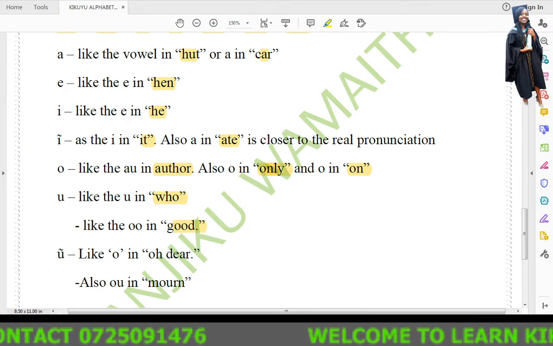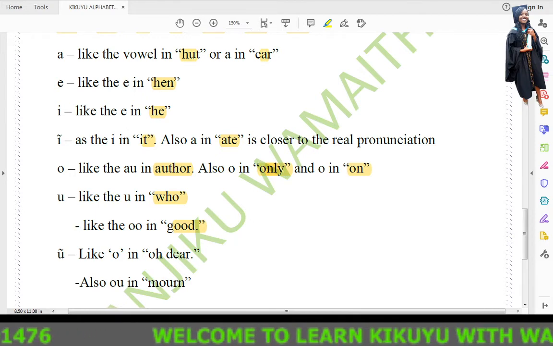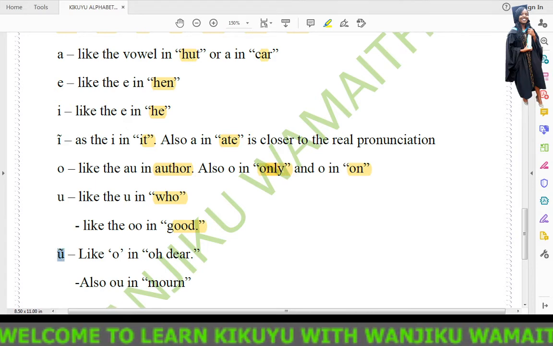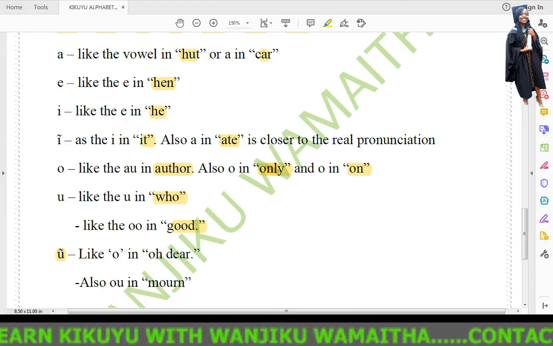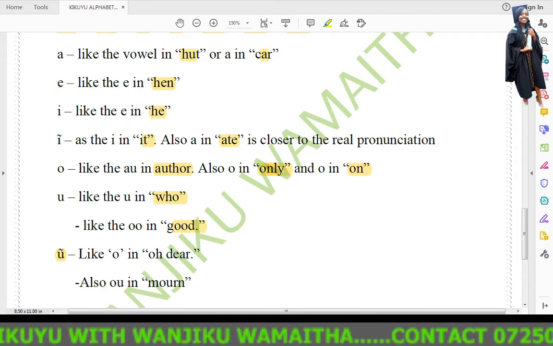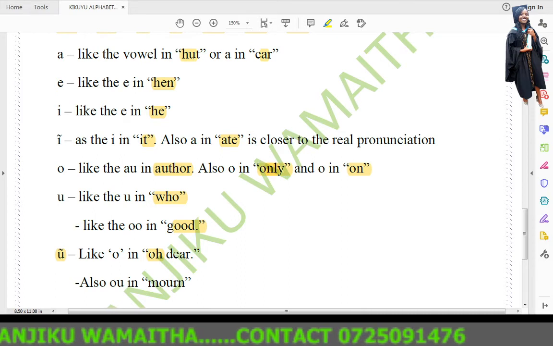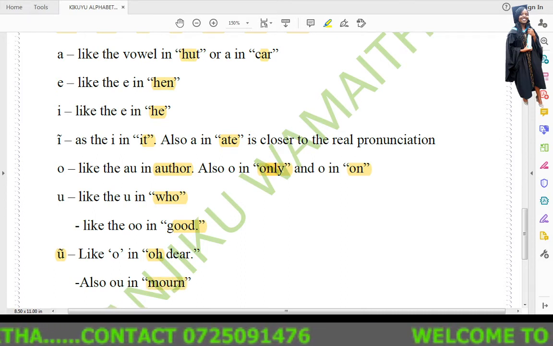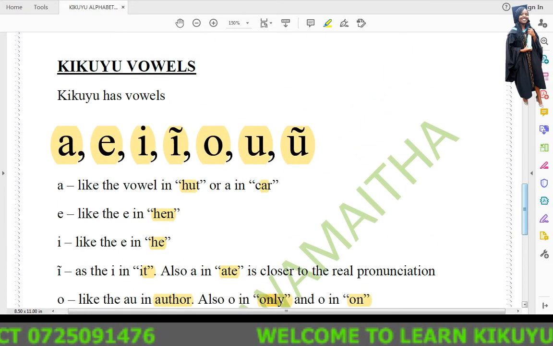Then the last vowel is O, like the O in oh dear, for example in the exclamation O, or the O in the word mon. That is the way you pronounce it.